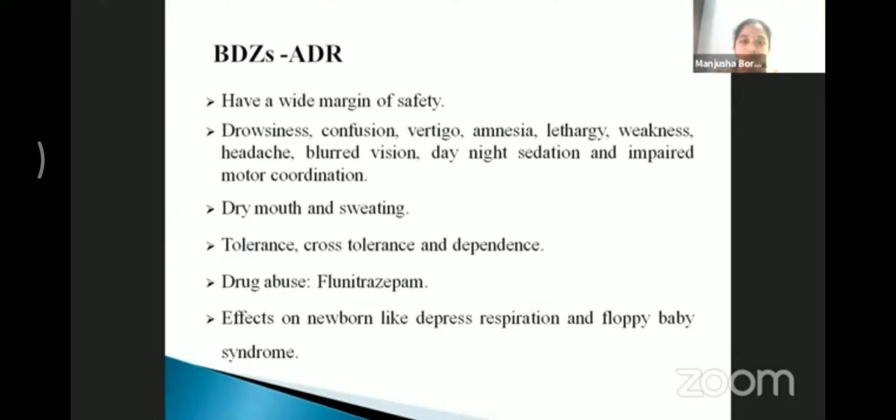Dry mouth and sweating are common. Repeated or long-term administration may cause tolerance, cross-tolerance and dependence, and also drug abuse. If used in the mother, it causes respiratory depression and floppy baby syndrome in the newborn.